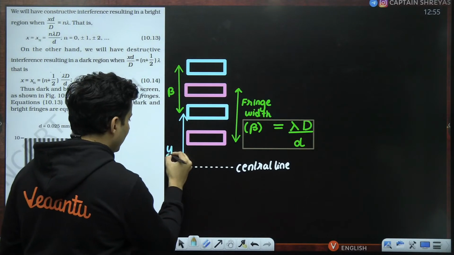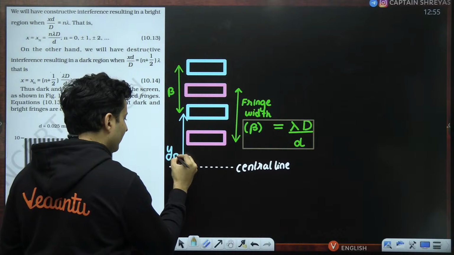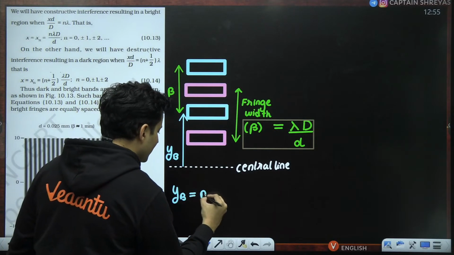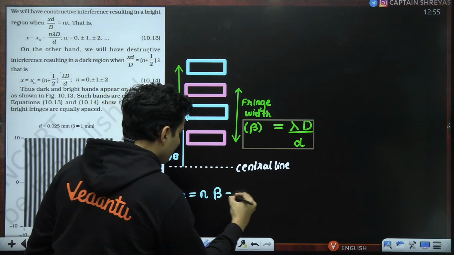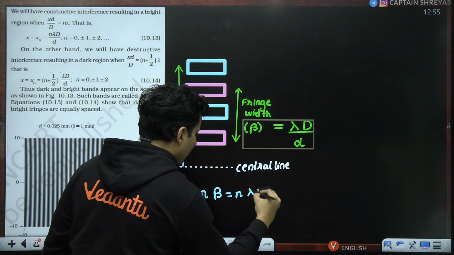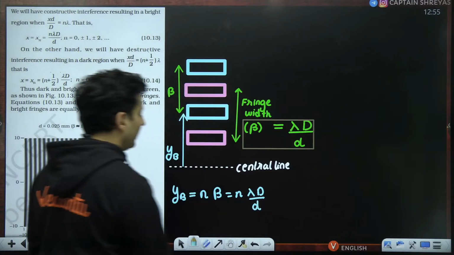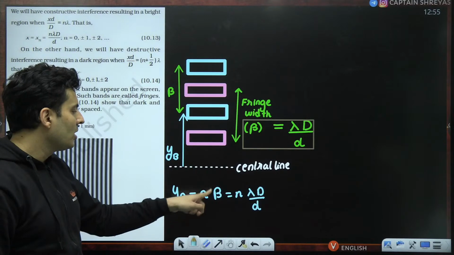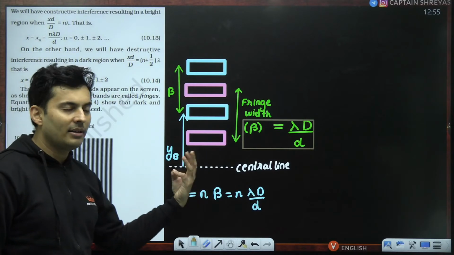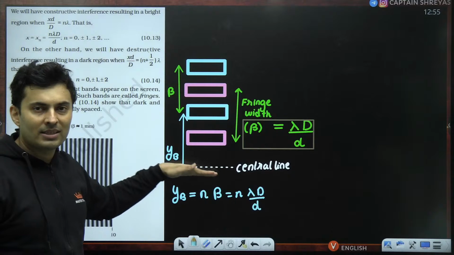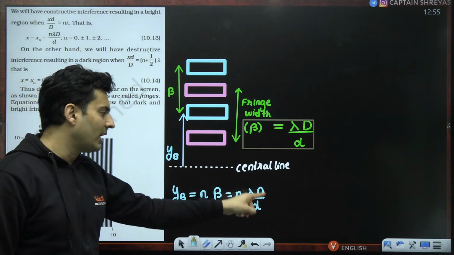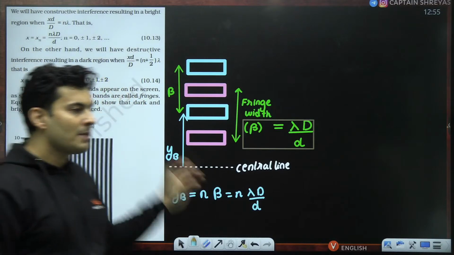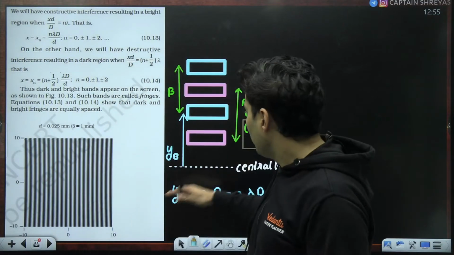The y coordinate of that bright fringe is just n times beta, which means it is n times lambda D by small d. You want to locate the second bright fringe, just put n as 2. You want to locate the fourth bright fringe from the center, put n as 4, so 4 times lambda D by d. That's how you can locate any of the bright fringes from the center.